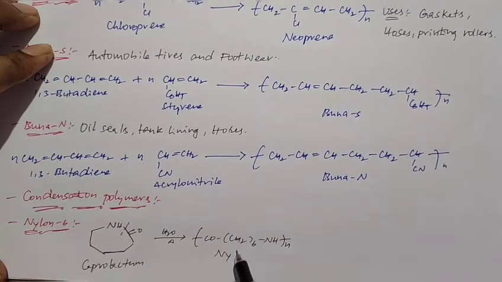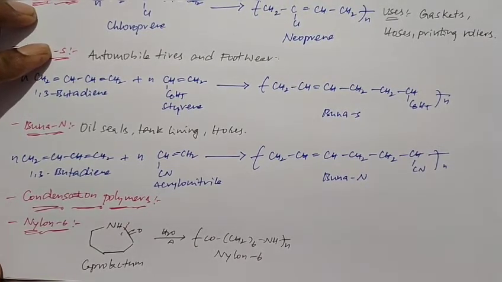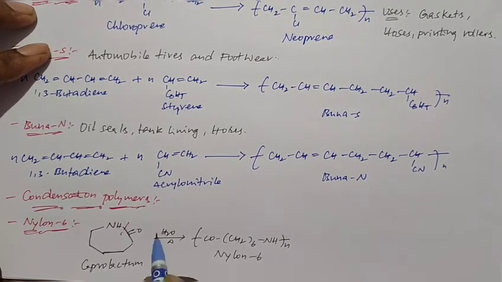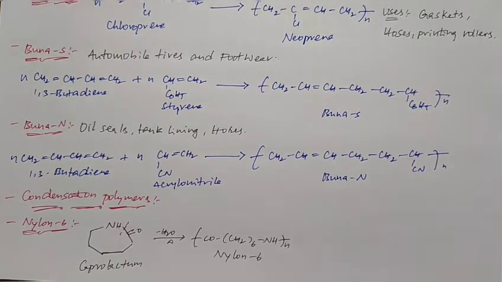So this is the polymer structure of nylon 6. Nylon 6 is an example of a homopolymer. So this is about nylon 6.